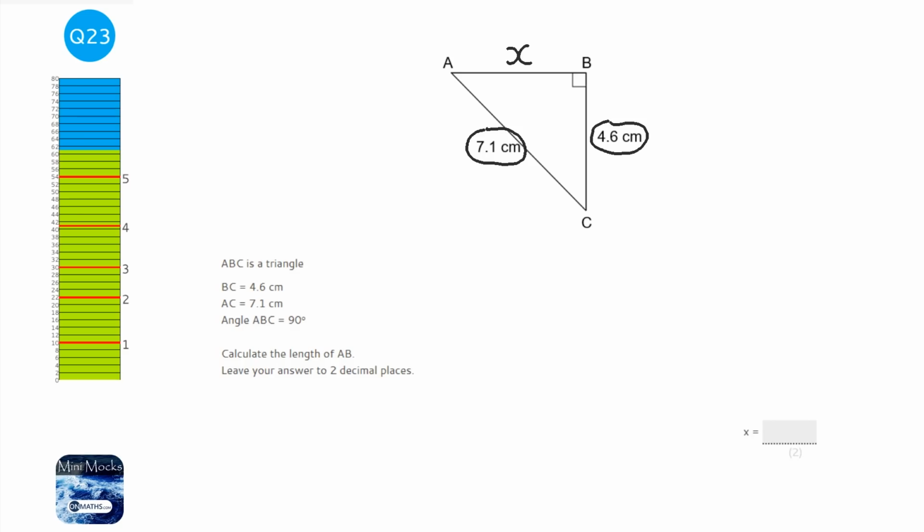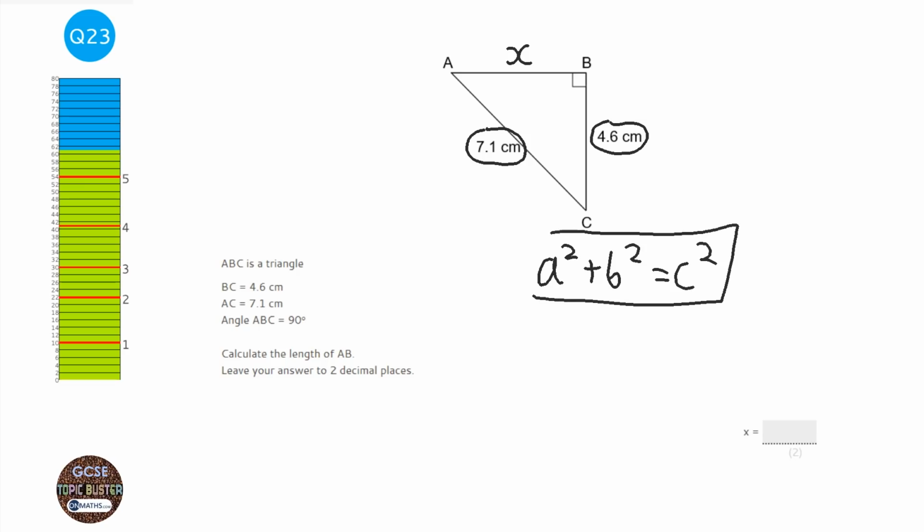So when we use Pythagoras, there are two methods that I know of to work it out. There's the algebraic method, which is a squared plus b squared equals c squared, and that's absolutely fine to use. I'm not going to use that method because if you're happy using that method, go on, use it, not a problem. The only thing to remember about that method is that c must be the hypotenuse. Okay, now I'm going to do a method that doesn't involve algebra at all for people who are not very happy with the a squared plus b squared equals c squared method.